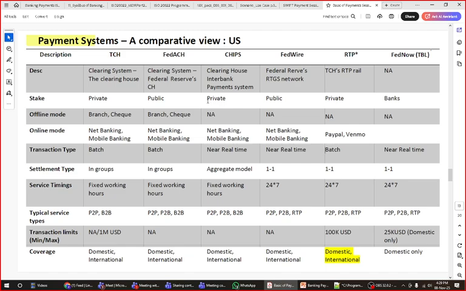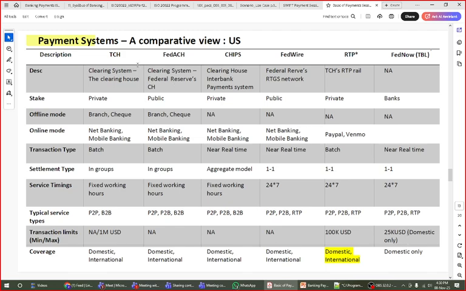Now this is one of the important slides, because we are getting maximum funding from other countries, right? So you should know how the US systems are designed. For example, TCH is the clearing house, Fedwire, RTP real-time payment, FedNow. FedNow is exactly the same as your UPI payment, like the Faster Payment System in the UK. So immediate, near real-time payments happen. Don't worry about these limits; they are changing frequently now, but at least you should know the work model.